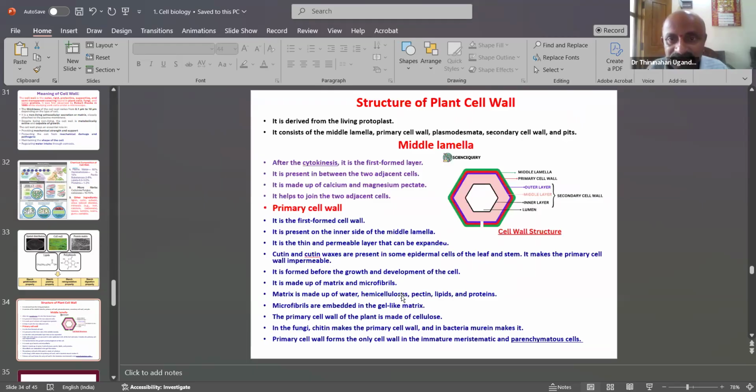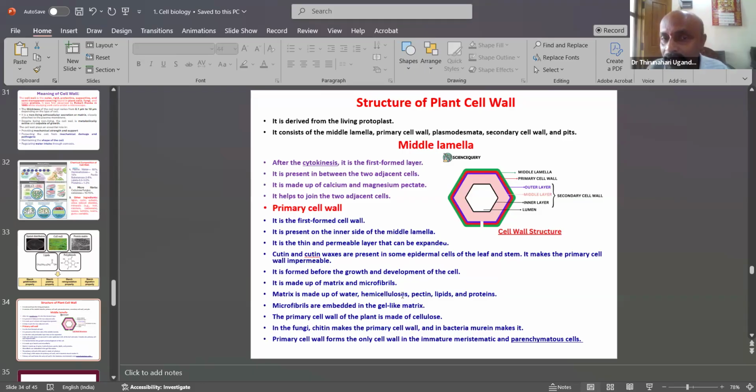Then the structure of the plant cell wall. It is developed from the living protoplast. The cell wall develops from the living protoplast, but it consists of the middle lamella, primary cell wall, plasmodesmata, secondary cell wall, and pits. Those are the major parts.